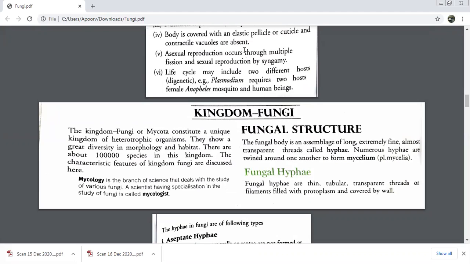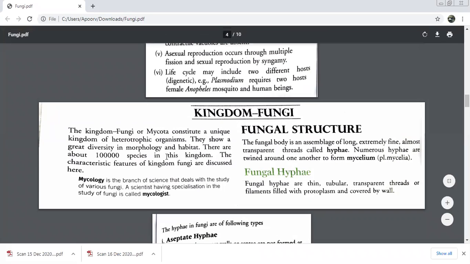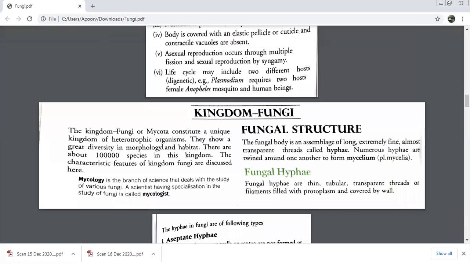Before I start, children, again the same thing. This is a rote learning chapter. If at all there is something which is conceptual, I'll draw and explain it to you, but wherever it is rote learning, we have to learn. So this is Mycota, a unique kingdom of heterotrophic organisms. Just remember, not autotrophic, they're heterotrophic. They have a great diversity. So many species are there.